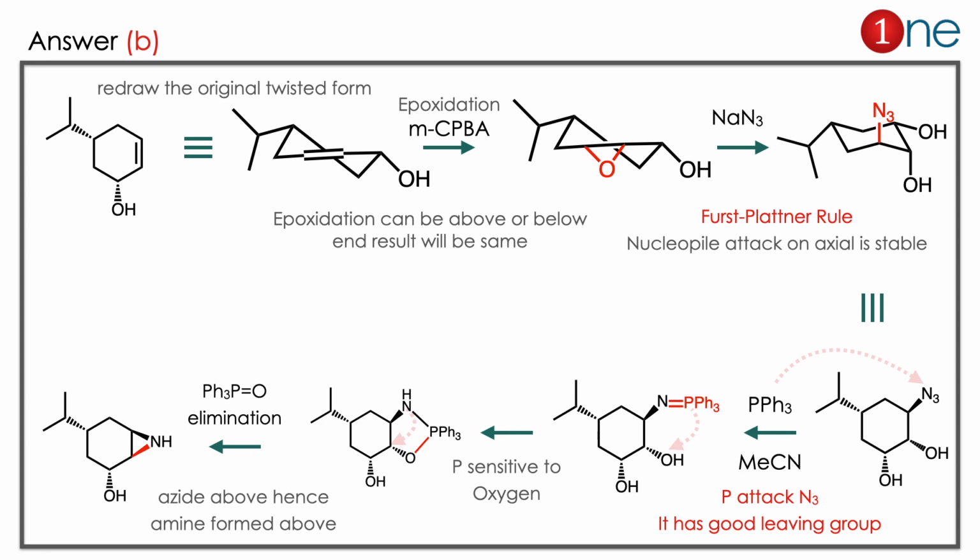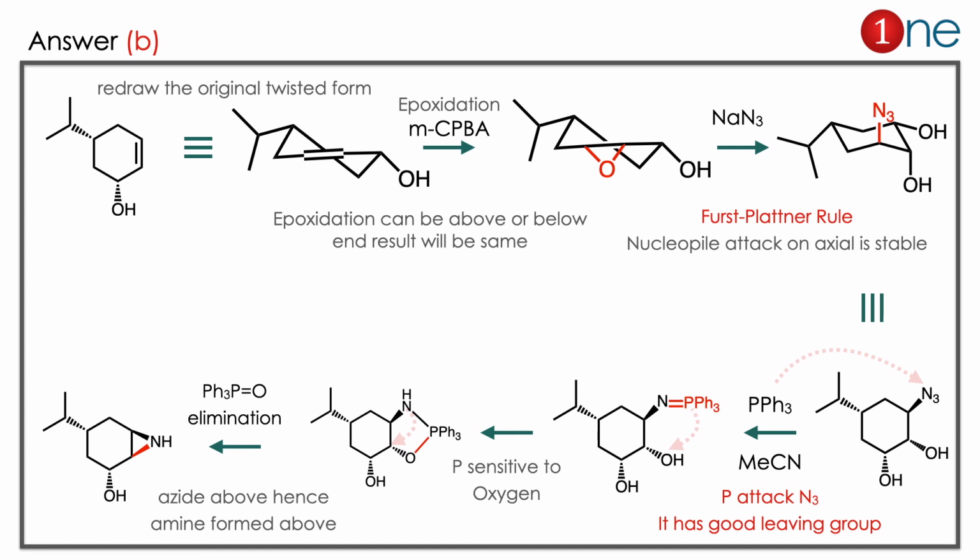Then in the next step, phosphine attacks. Phosphine is very attracted to oxygen, but here phosphine attacks specifically the nitrogen. Why? Because the azide has a good leaving group, so phosphine attacks there. Then in the next step, since phosphine has a very strong attraction towards oxygen, it pulls out the oxygen from the system. You have a cyclic kind of intermediate. Finally, phosphine oxide elimination occurs there.